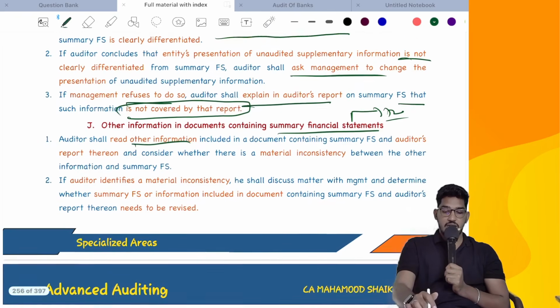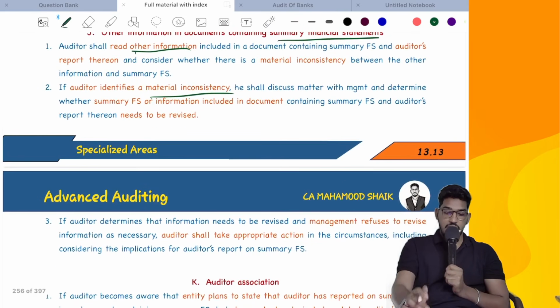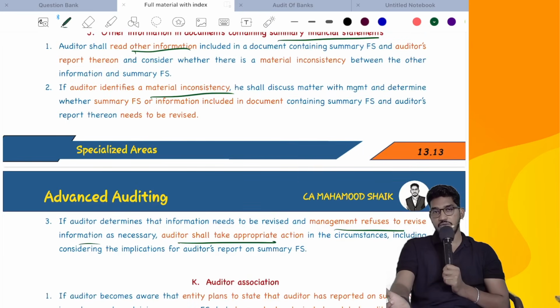The auditor shall read other information included in a document which contains summary financial statements. And if the auditor identifies a material inconsistency, he shall discuss it with the management. If the auditor determines that the information needs to be revised or management refuses to revise, take appropriate action. Once again, how will you take appropriate action? Not by modifying the opinion, but once again by way of other information. In that other information, you will give a negative remark that there is an uncorrected misstatement in the other information.